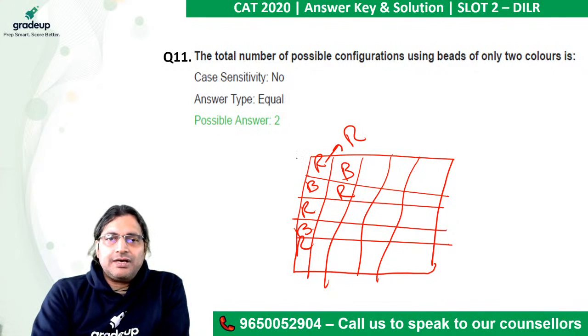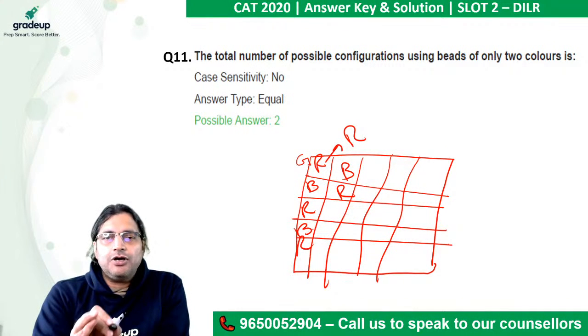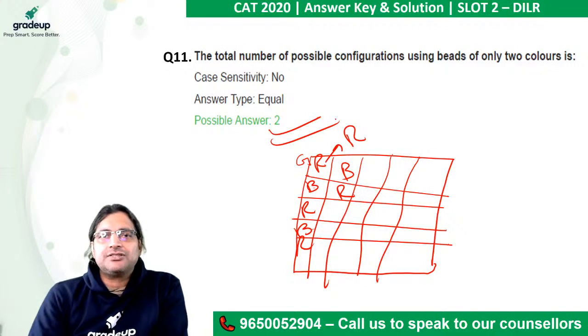Similarly here, you can put green. You can start with a green as well. So either you put red there in the first row, first column, or you put a green. So only two configurations are possible.